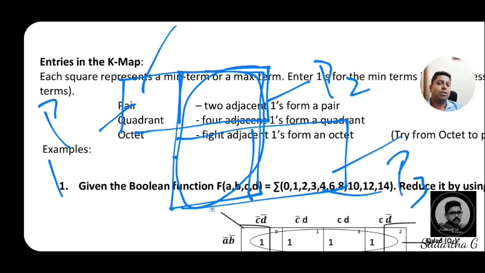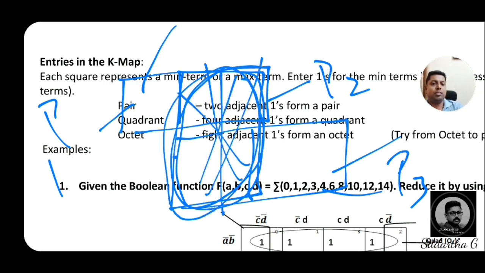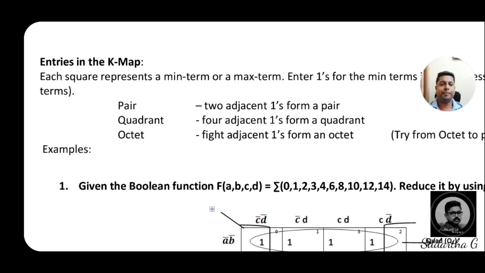But here the redundant pair is this one, so we will neglect this. Later we will discuss how the redundant group is removed, and we will consider only the first and last pairs.